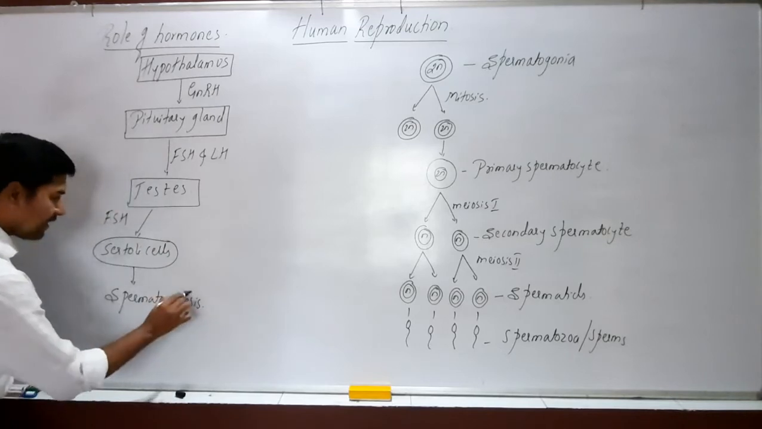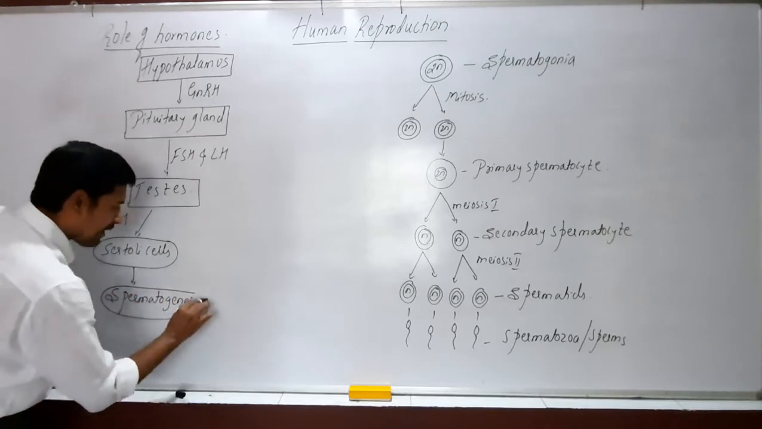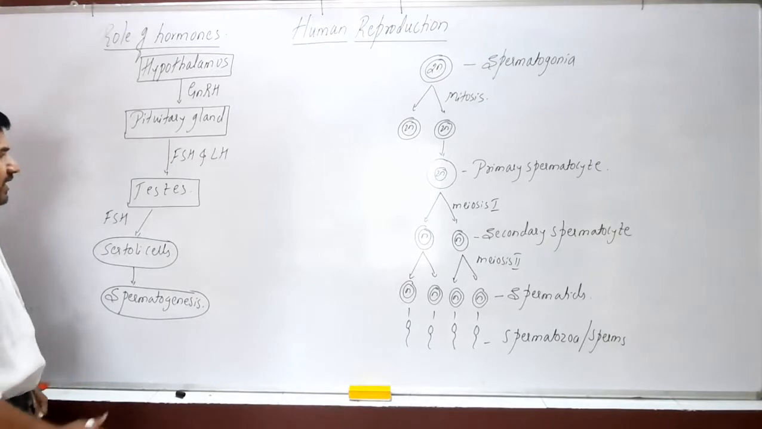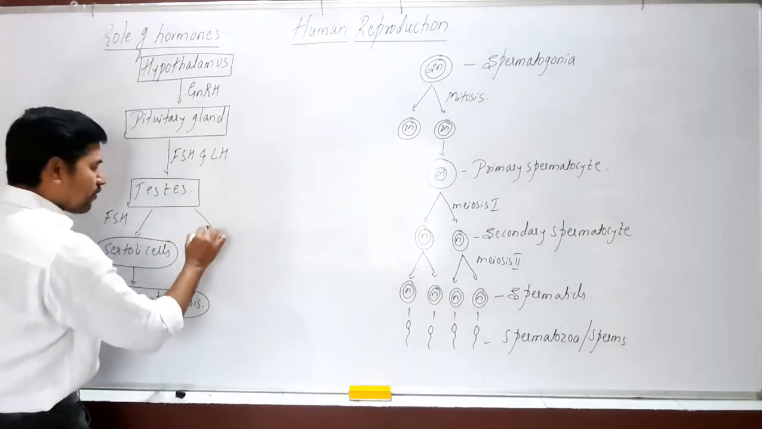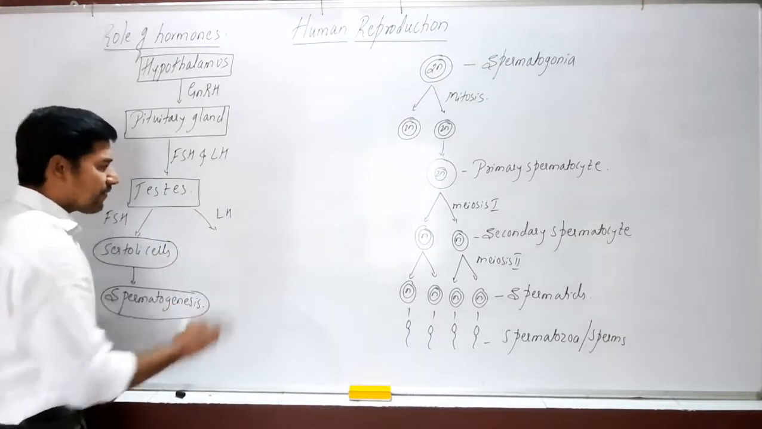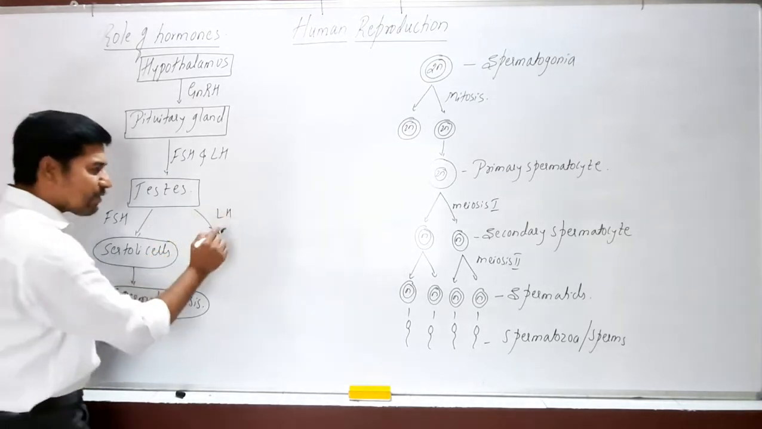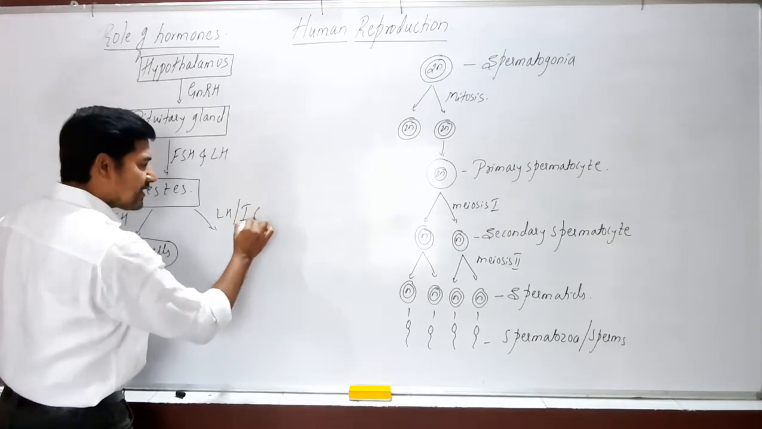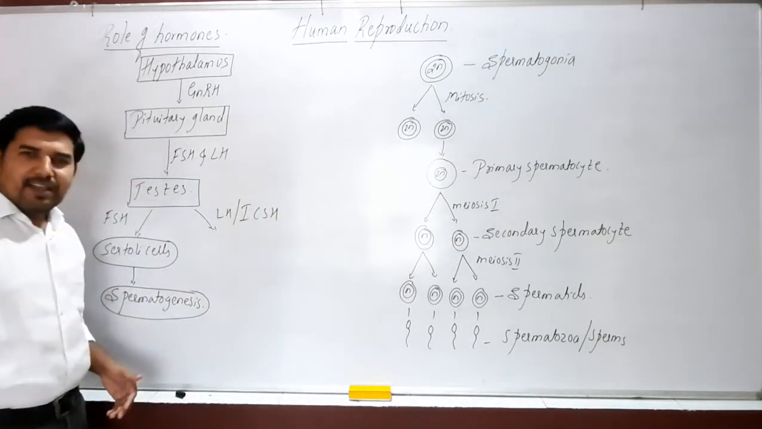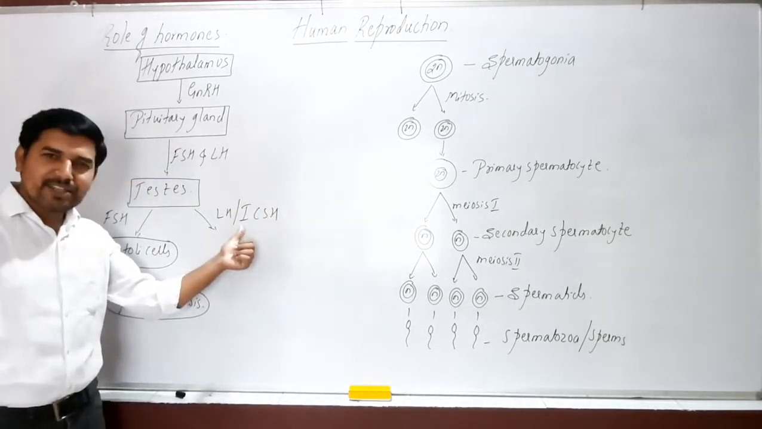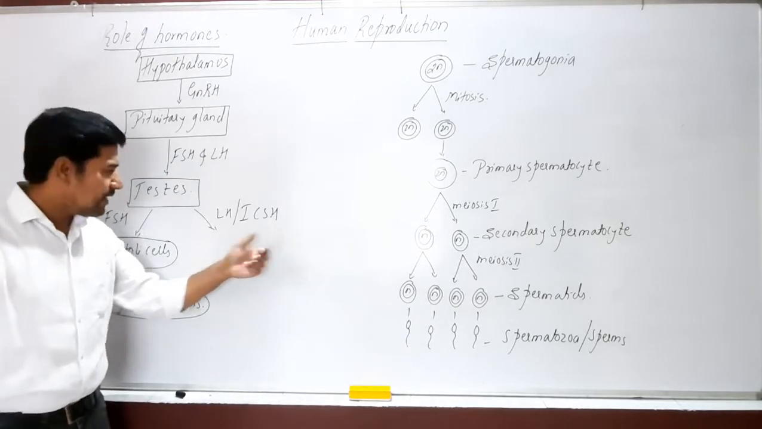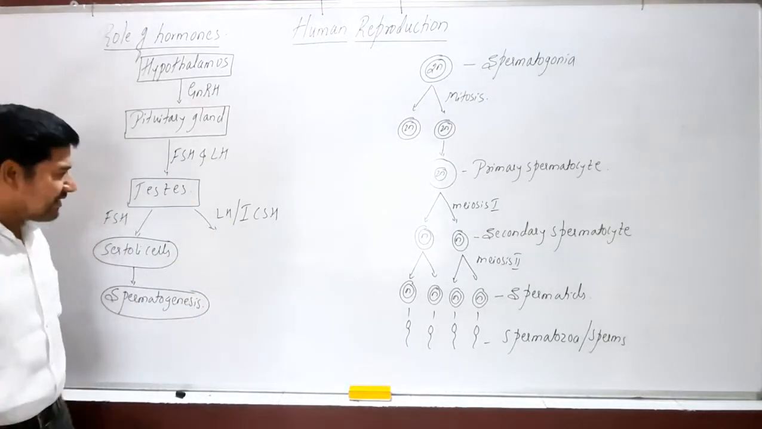They help in the spermatogenesis process. Then the other hormone is called LH. LH is a luteinizing hormone. In males, LH is also called ICSH. ICSH means interstitial cell stimulating hormone.